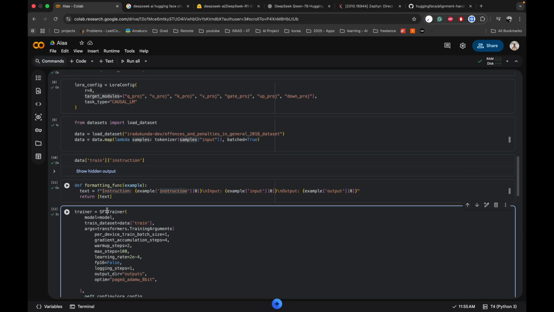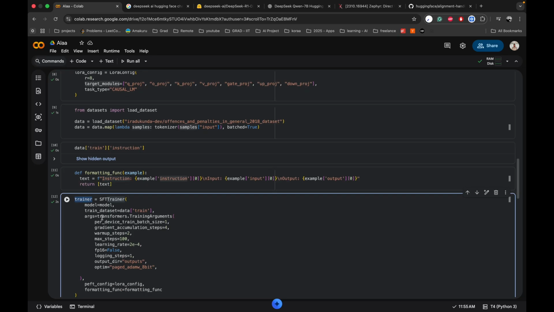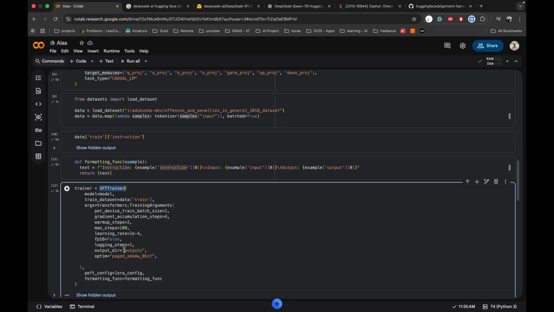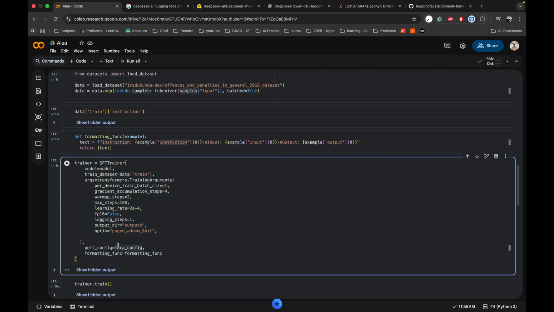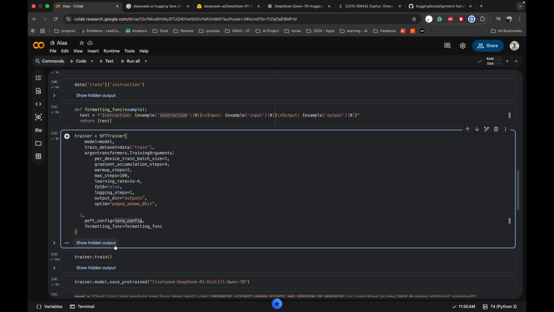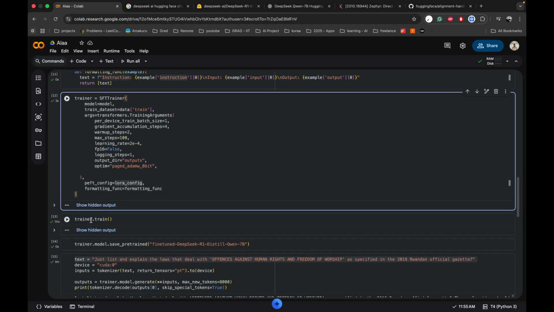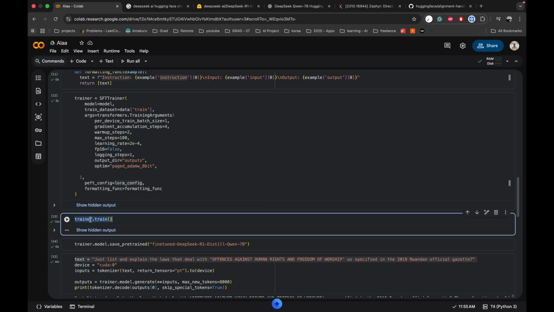Now I'm going to initiate the trainer. Here we define the trainer. We are using the supervised fine tuning trainer, and then we give it its configs as needed. Then also pass it the LoRA configs. After defining the trainer, we are going to do the actual training.